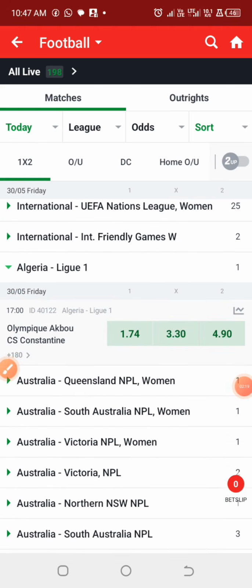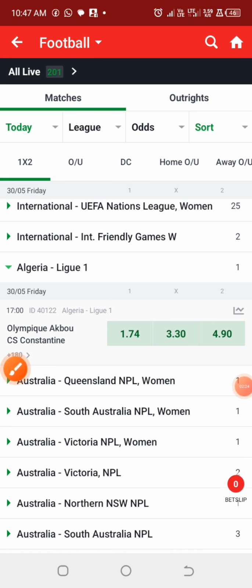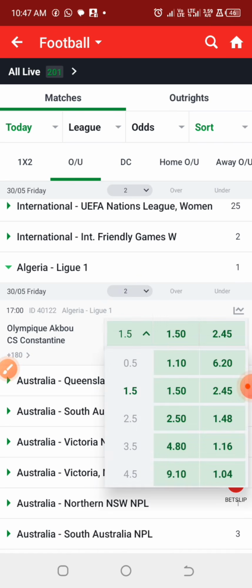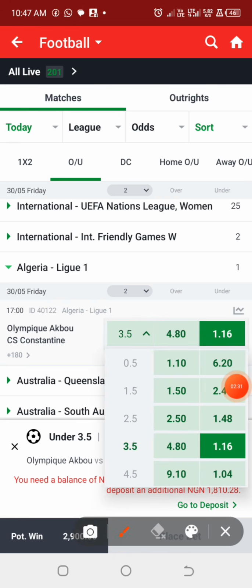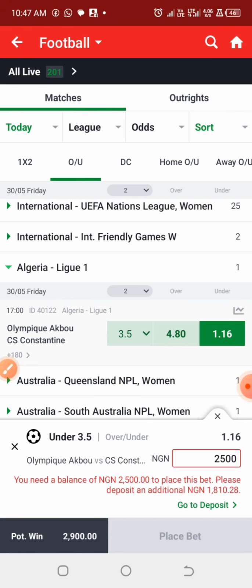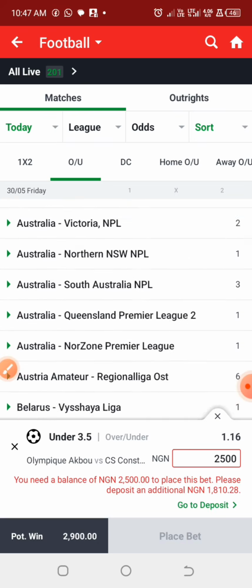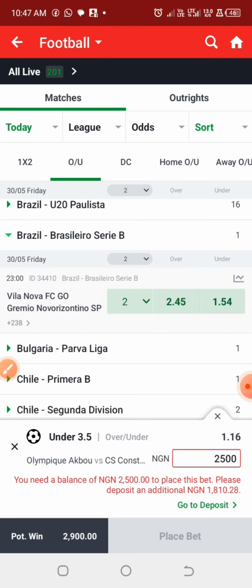So the first league that I'm going to look into is the Algerian league, and this match is expected to end up as under 3.5 goals at odd of 1.16. And if you check the odd line for the under 4.5 goals, you can see this is 1.04 odd. It is very small, but at least also safe. If you want to go for maybe a rollover or anything like that, you can go for the under 4.5 goals, but it is expected to end up as under 3.5.